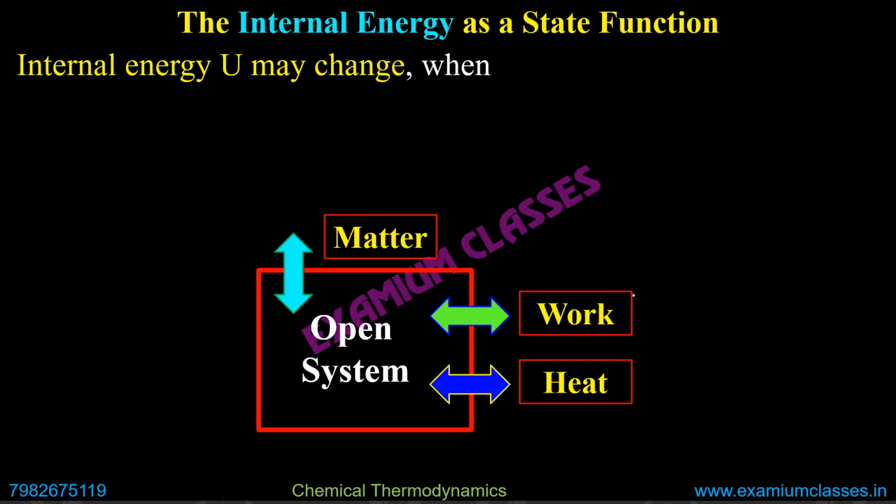Whether you do work on the system or work is done by the system, whether you provide heat to the system or heat is released from the system, in all cases the internal energy of the system will change. Here I have taken the example of an open system. Whether it is a closed system, then also work and heat can change. If it is an adiabatic system, then also work can be done there. So in that case the internal energy can be changed.